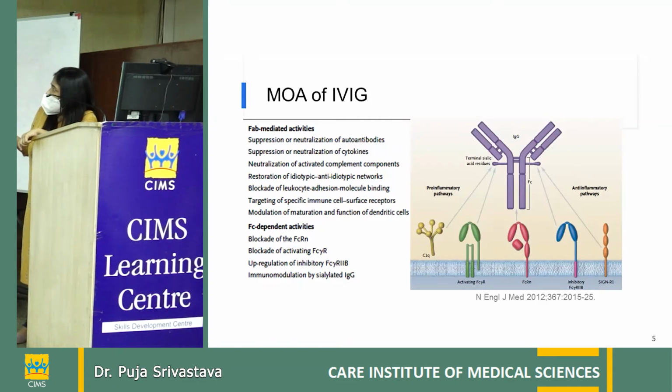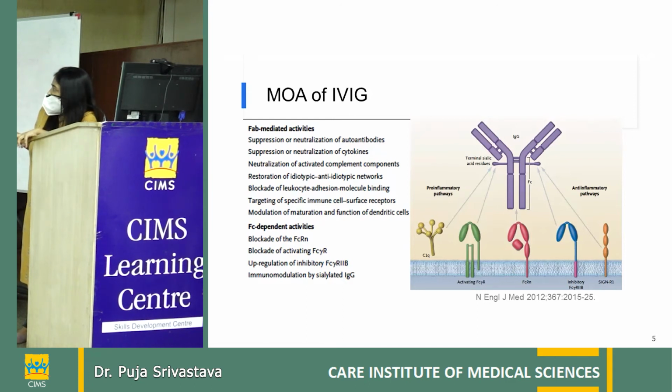This one, the FC, over years it has been seen that probably the FC portion, the heavy chain part, is much more helpful than the antigen binding fragment. And these are the cell surface receptors to which the immunoglobulin molecule binds. FC receptor, there are many subtypes of it. Some of these activate the cellular cytokine cascade, and some of them are inhibitory. This is a special kind of receptor which generally internalizes the immunoglobulin molecule and keeps it inside the cell and prevents its degradation.